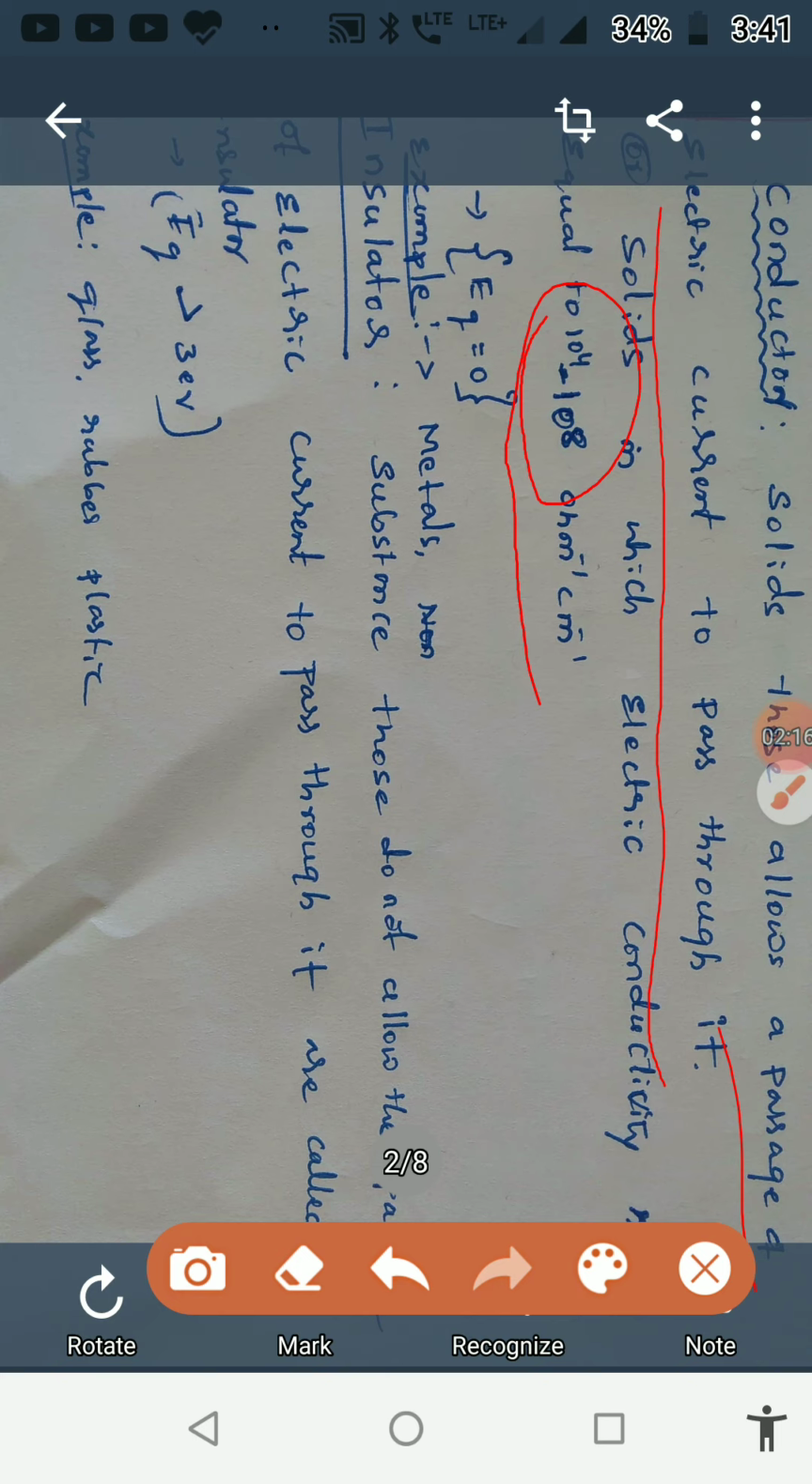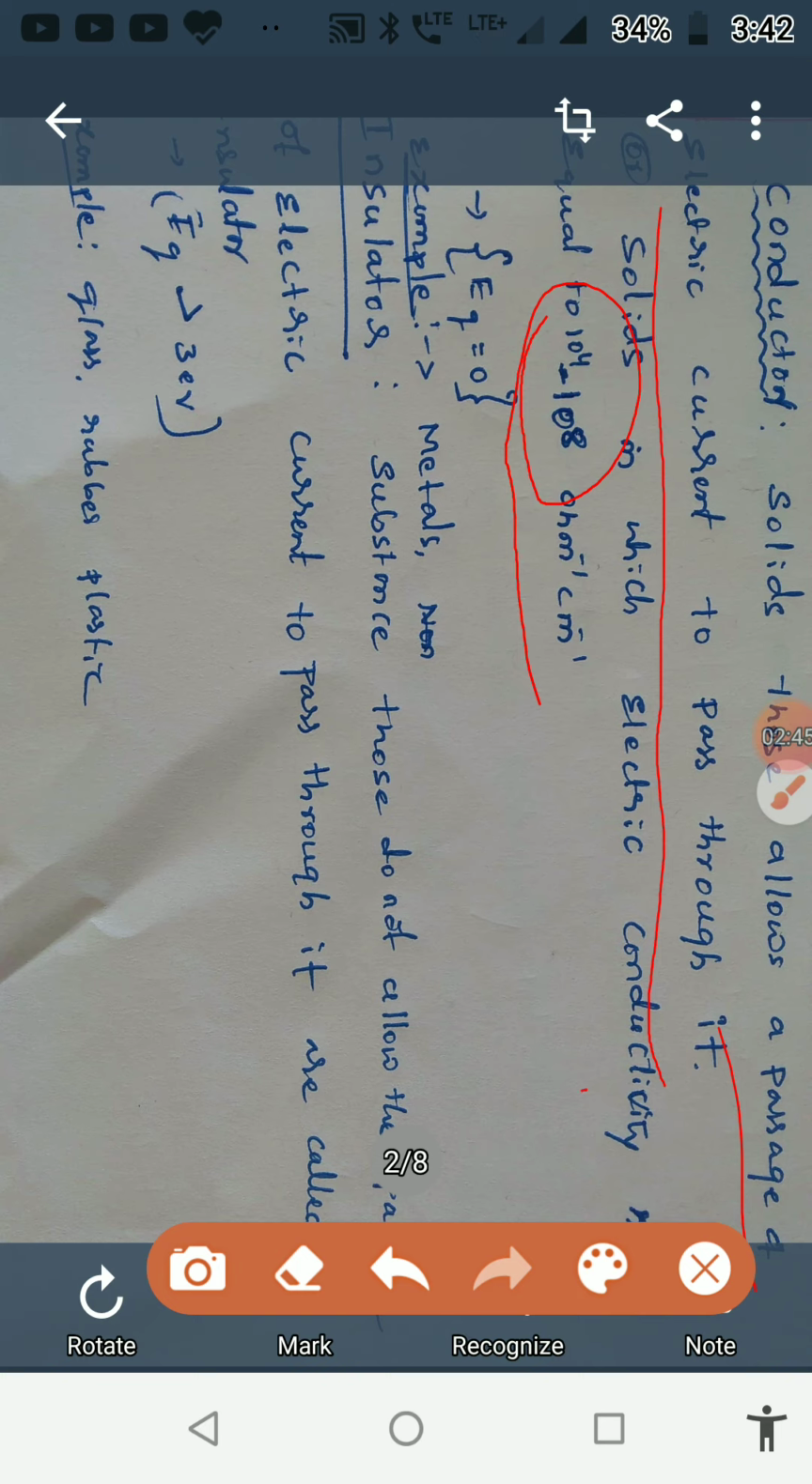Here the energy gap is equal to 0. What the energy gap is and everything can be studied later. Firstly, we can just recall that in a conductor the Eg is equal to 0, that is, the energy gap is equal to 0. The example for conductors is metals. Next, we shall move on to insulators.